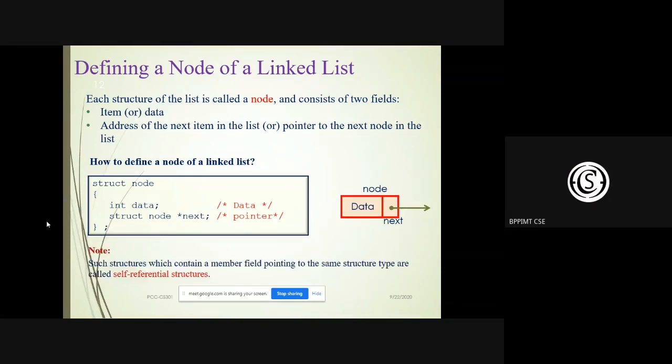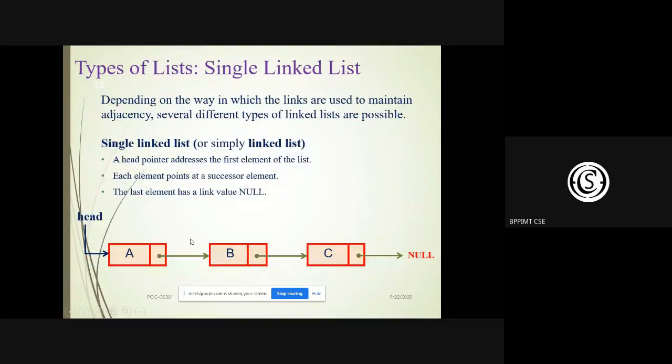Such structures which contain a member field pointing to the same structure type are called self-referencing structures. Okay, so single linked list.